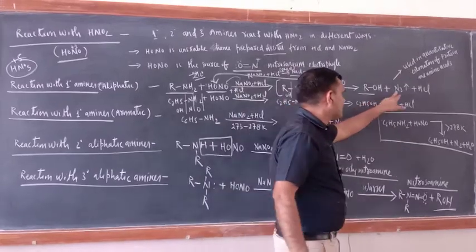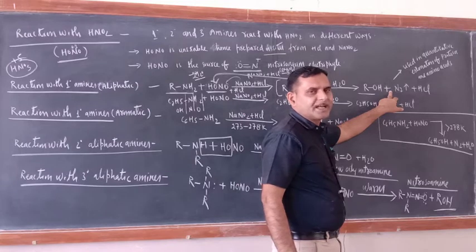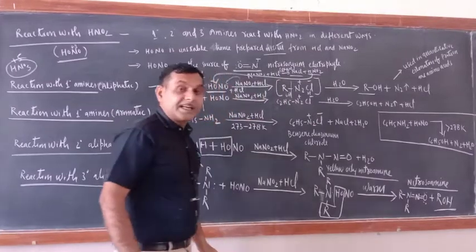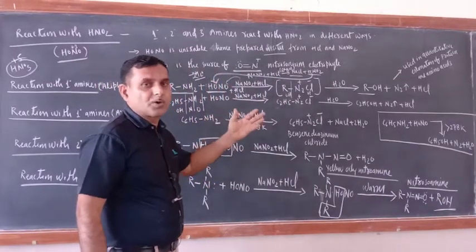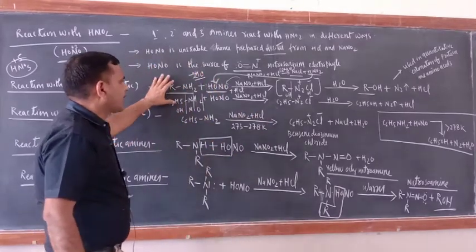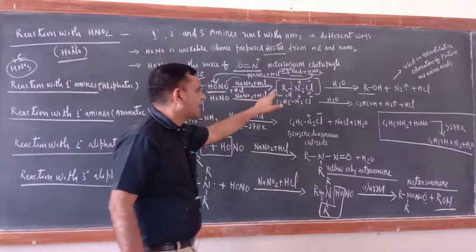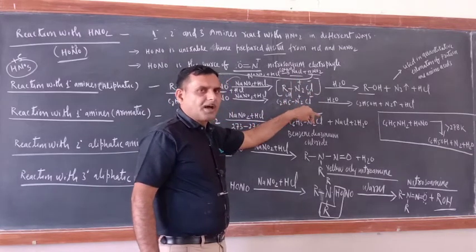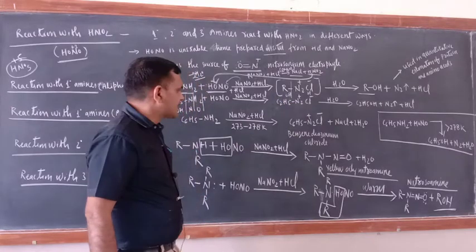Means nitrogen gas will evolve, and this nitrogen gas is used in the quantitative analysis of protein and amino acid. Quantitative, not qualitative, quantitative means in titration of protein and amino acid. So just remember this one, this is not complicated. Remember, first RNH2 will be converted into alkyl diazonium salt, and alkyl diazonium salt upon warming with water will produce alcohol, nitrogen gas and HCl.